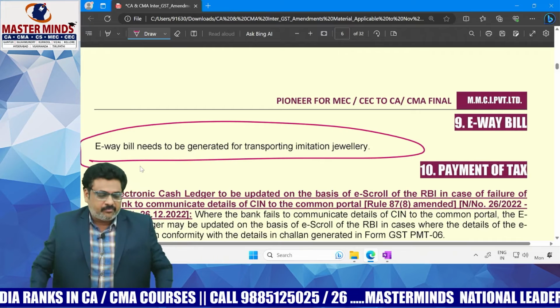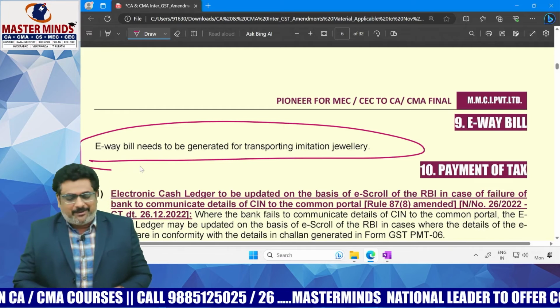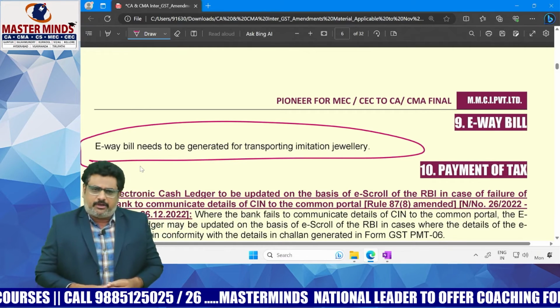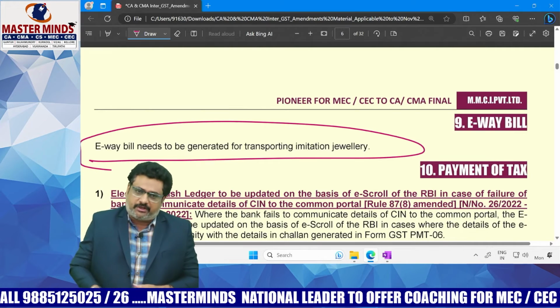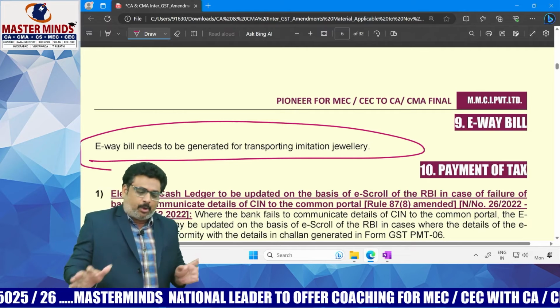But now, from the jewelry, what is actually excluded? Imitation jewelry is excluded. Therefore, if the imitation jewelry consignment value is more than 50,000, definitely what is required? E-way bill is required. Okay.